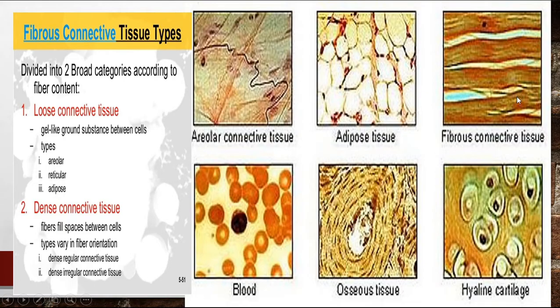Then fibrous connective tissue gives support to the body. This is blood connective tissue, or the fluid connective tissue. This is osseous, that is bone, and this is hyaline cartilage. So these are some diagrams of different types of connective tissues.